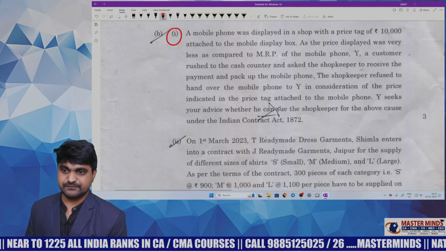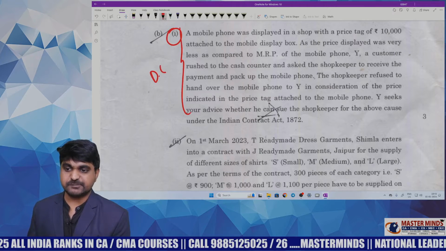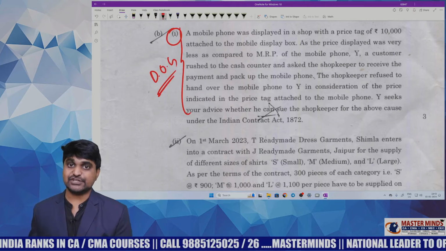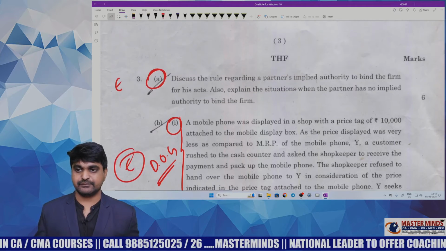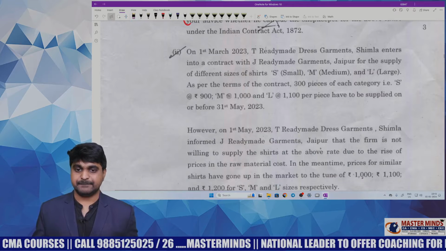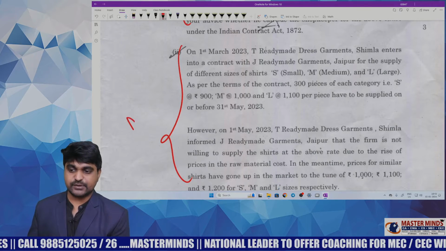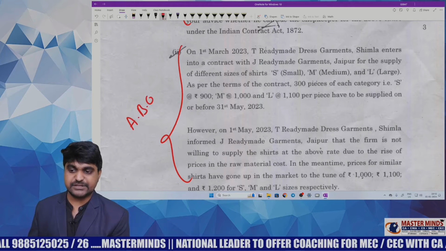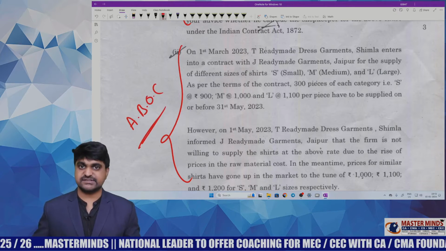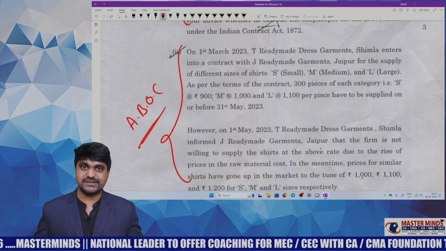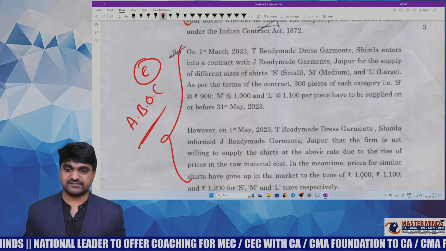3B first bit. This question is already covered in our material, which is about display of goods in a shop window, the invitation to offer concept. So that's why I am giving easy status. Next one. This question is also covered, and it is based on effects of anticipatory breach of contract. Just some facts are changed, that's it. The remaining question is already there in our material. So I am giving easy status.